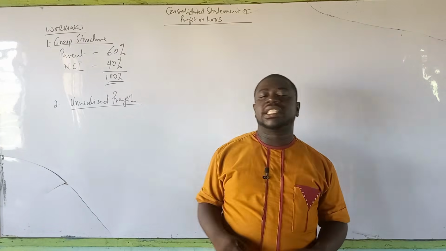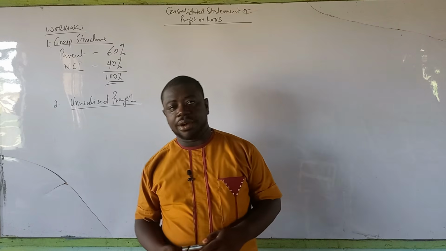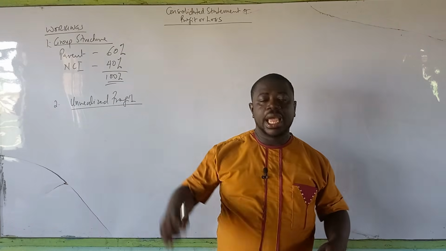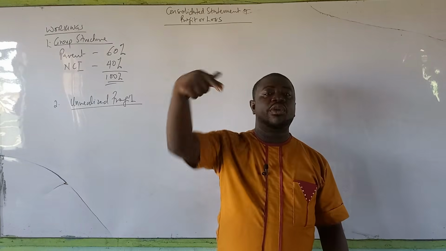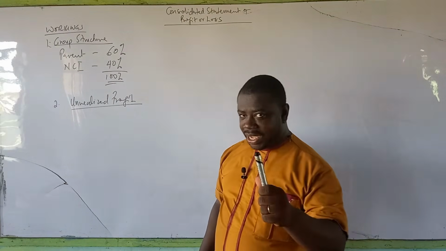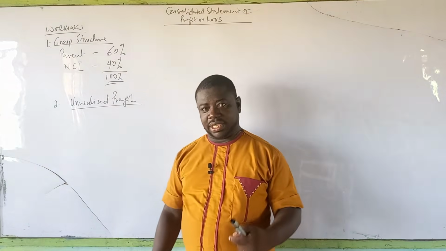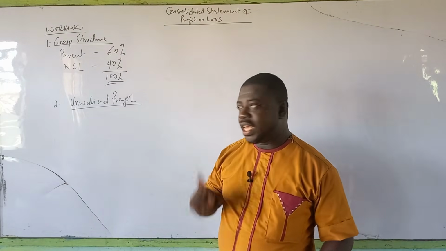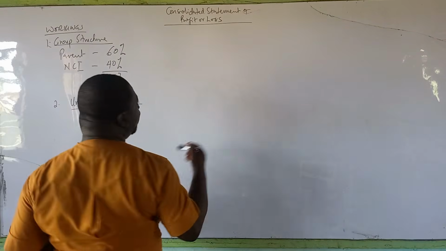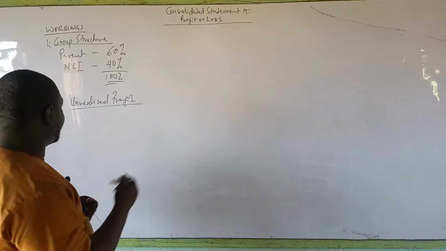Now, what it means is that the 25% markup was on the goods that was sold by the subsidiary, Ewonia Limited, to the parent, JB Limited. But this 25% is already inclusive in the 40,000. We have added it. You have been given a markup, but you have been given the sales value. So you need to convert it to margin before you'll be able to find your profit. It's very, very important. So the 25% is already in that. It has been added to give you that 40,000.